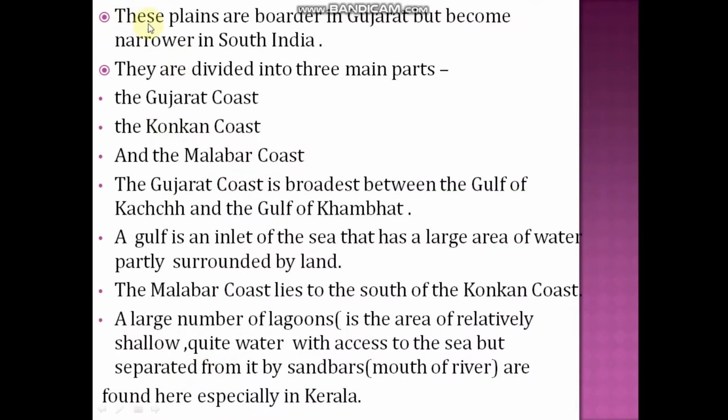Next, these plains are broad in Gujarat but become narrow in South India. They are divided into three main parts. So which are the three main parts? Gujarat coast, Konkan coast and Malabar coast.